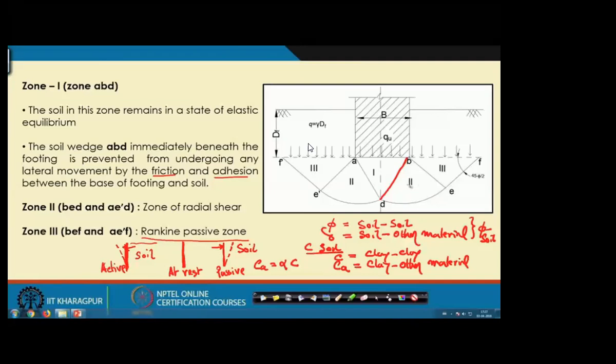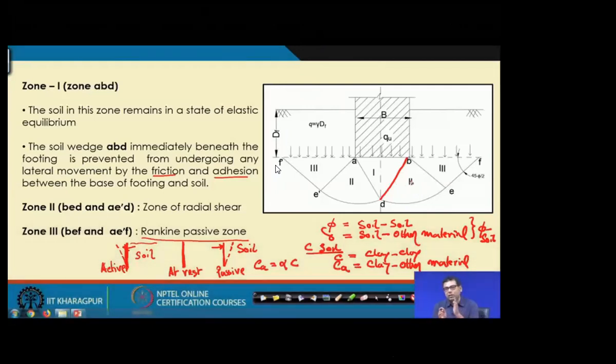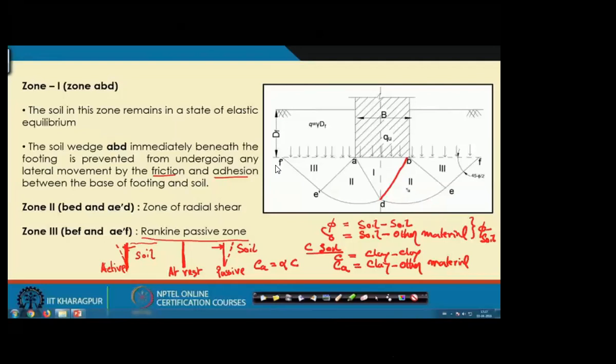When we apply the load, this wall is moving from here in this direction, so a passive zone is developed, because this is the passive pressure. When you move a wall towards the soil, the soil will give you a resistance, so here also a passive resistance will be given, because it is a passive zone moving towards the soil.